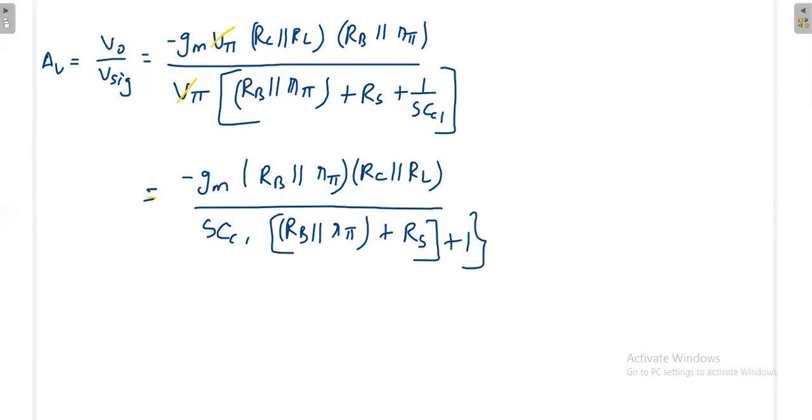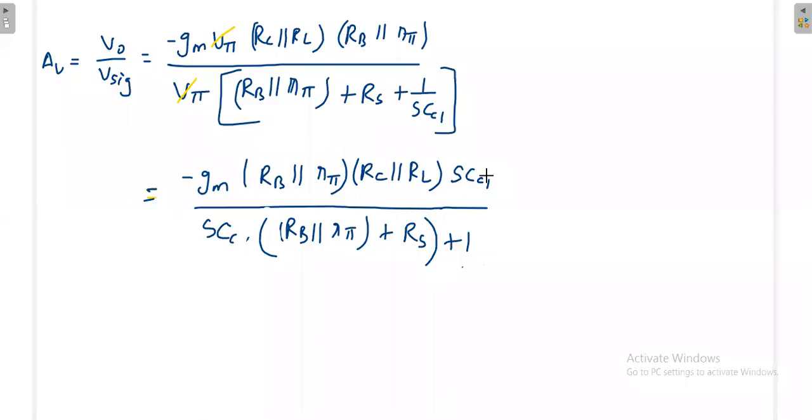Now again this format is like this: there is one sCC1 in the numerator, and in the denominator sCR plus 1.